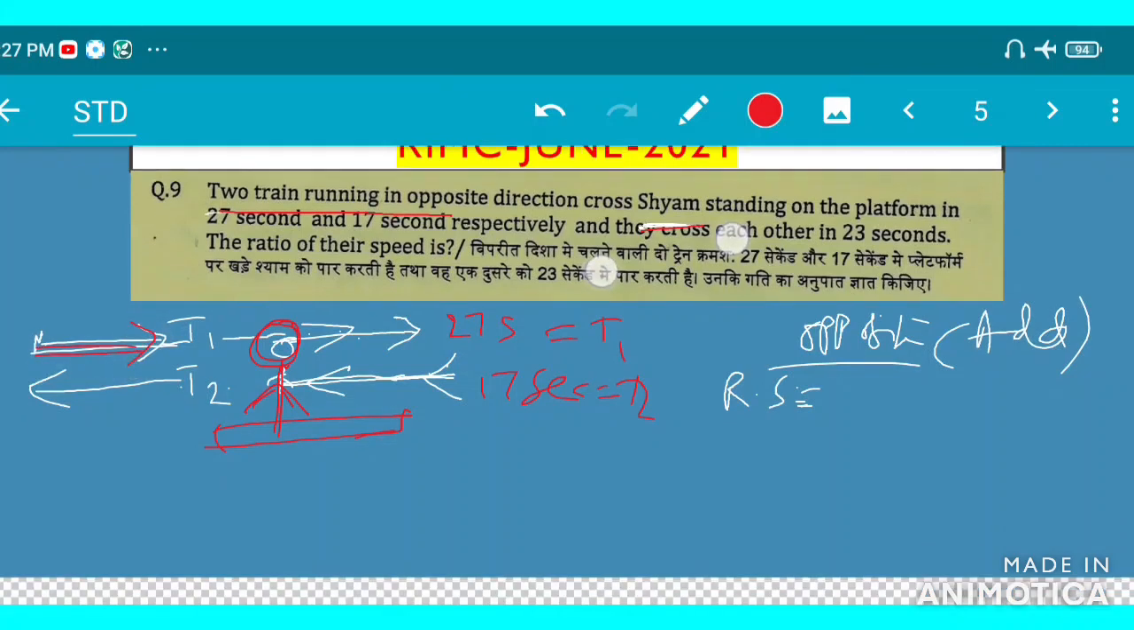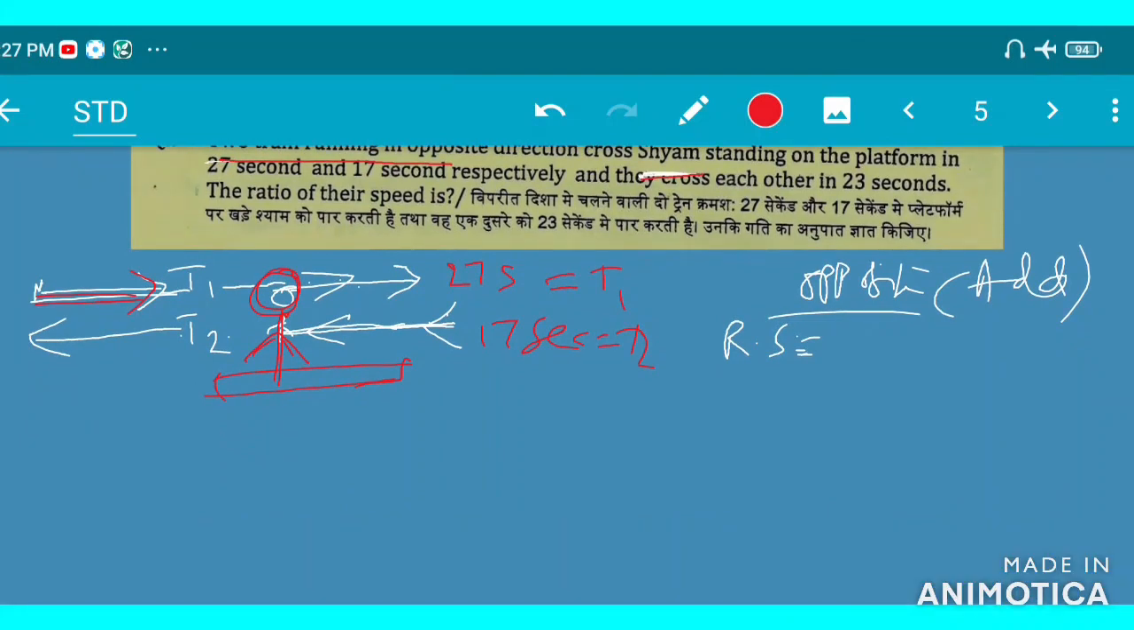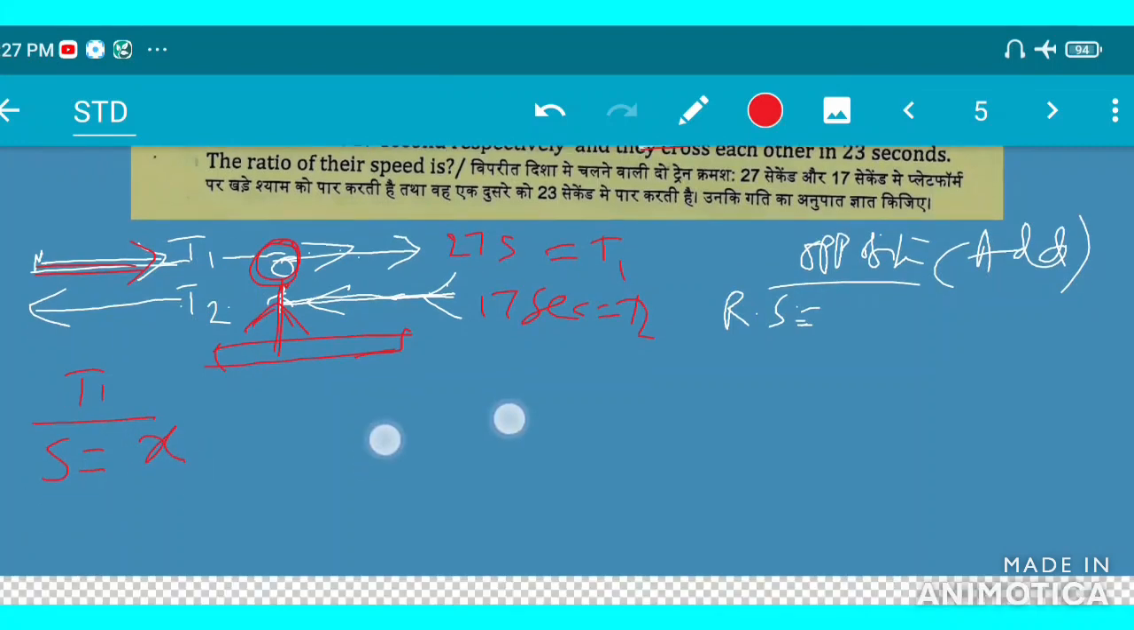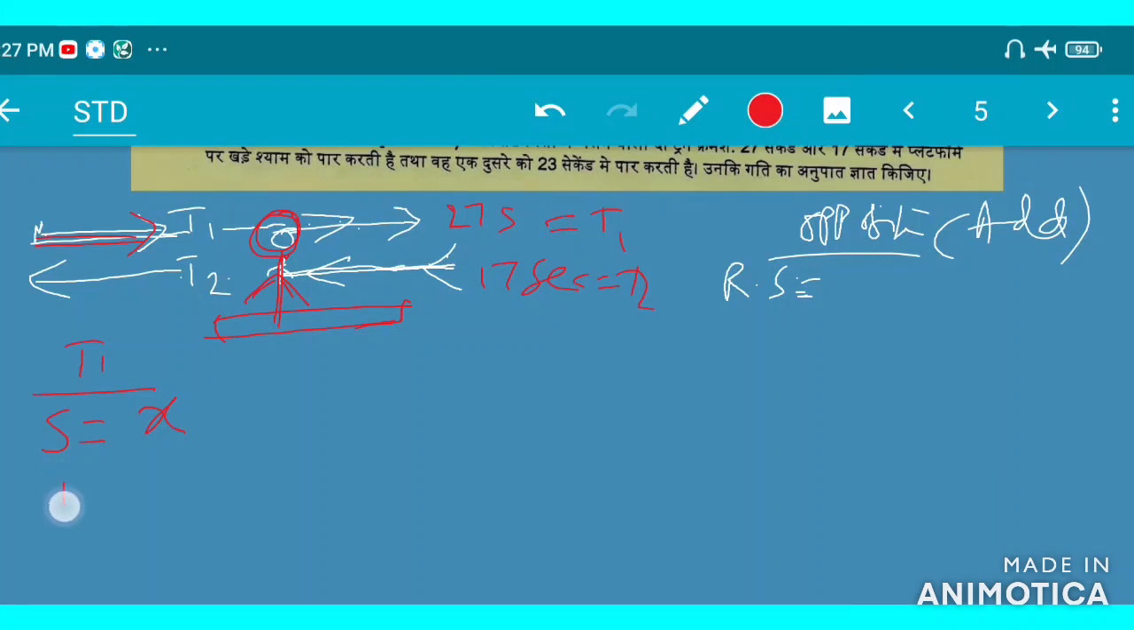In this case, let train 1's speed be x, and the distance we can consider as d. Same in the second train, T2 case, the speed we can take as y, and the distance is the same, d.